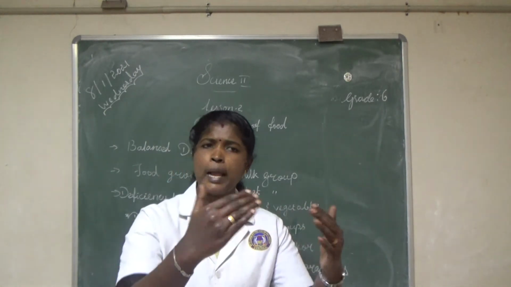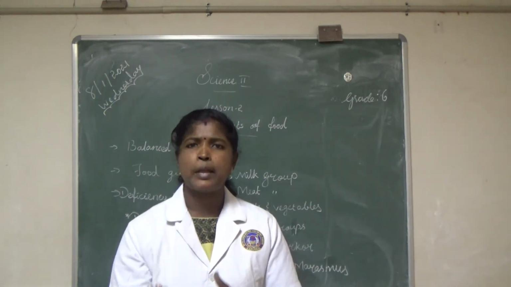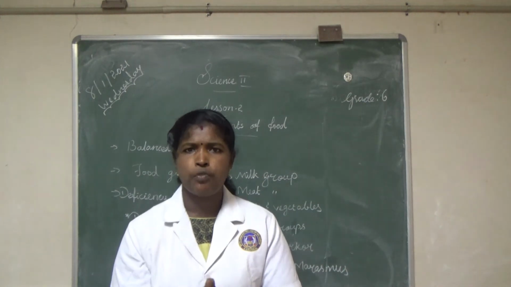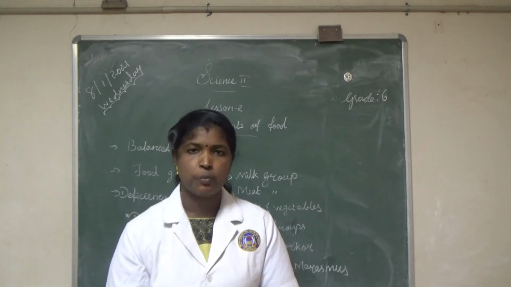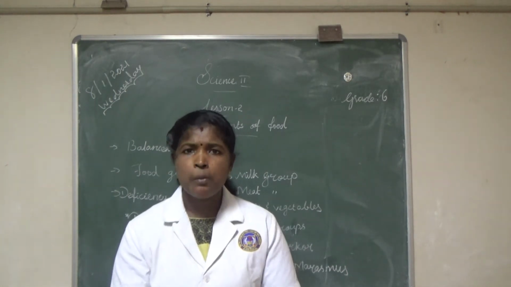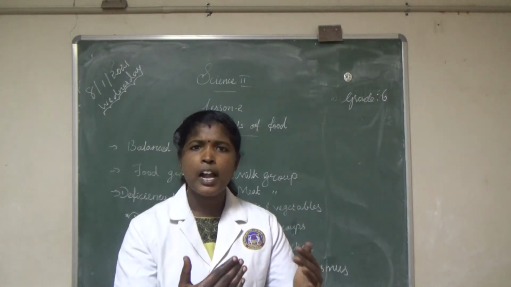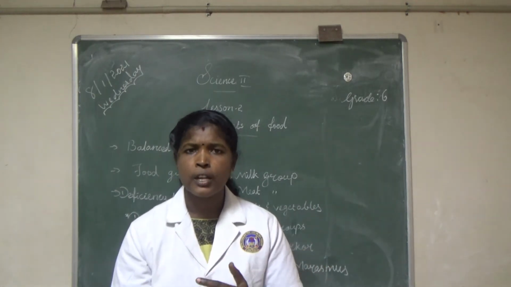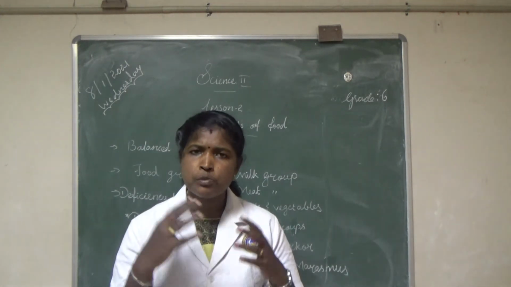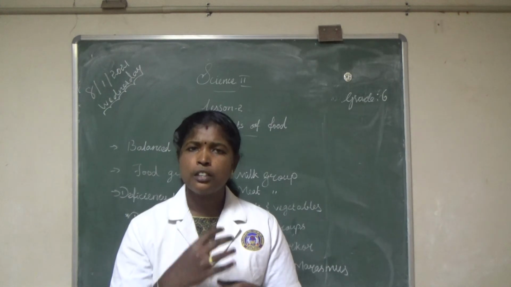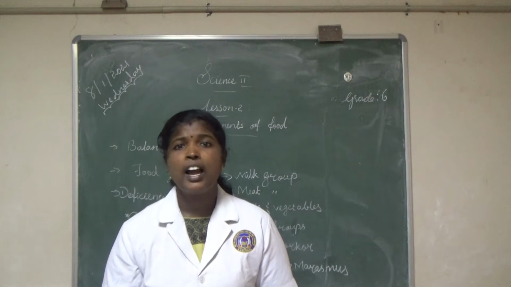What are the types of dietary fibers we discussed in the last class? 2 types: soluble and insoluble fibers. The lack of insoluble fibers in the diet leads to constipation. Next, water. Almost 70% of our body weight is made up of water. Water helps to transport substances inside our body, helps to maintain our body temperature, and helps to absorb nutrients from food and carry out several chemical reactions such as digestion and excretion.